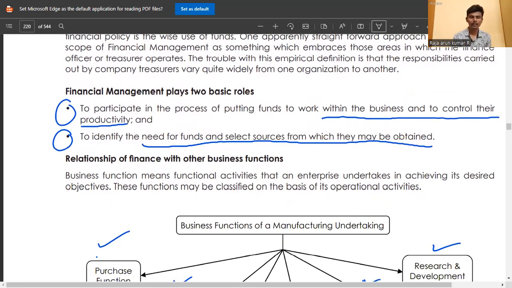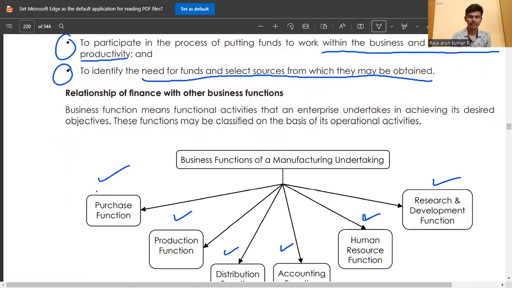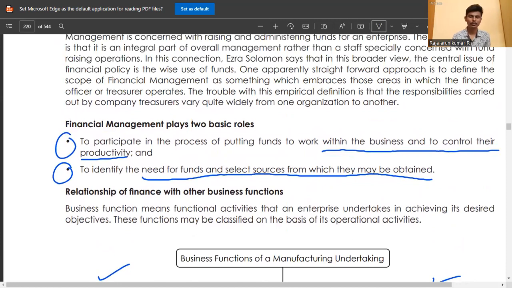Accordingly, they select the sources from which they get the funds they need. Just the same as before, where we get the money and where we use it accordingly. The same topic, the same meaning, will be repeated in a different manner.